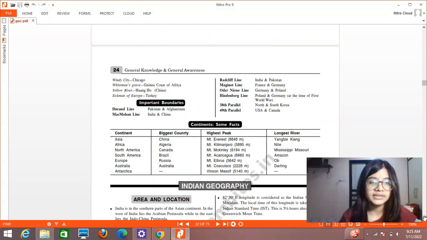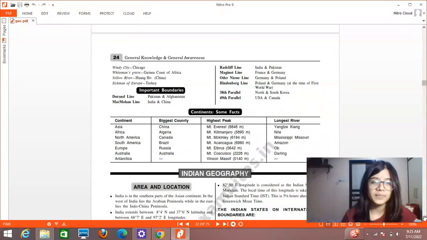Important boundaries, that is Durand line between Pakistan. McMahon line is very important. India and China. Then also 38th parallel. This is also important. Then Redcliffe line is important.